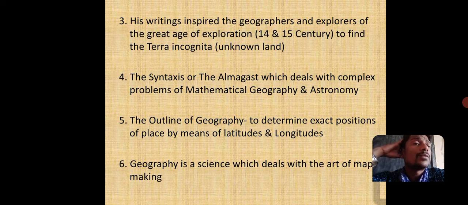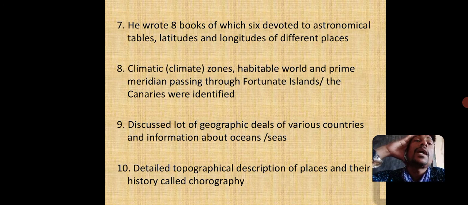The outline of geography, to determine the exact positions of places by means of latitudes and longitudes, was studied and written in the Outline of Geography book. Geography is a science which deals with the art of map making, was said by him. He wrote 8 books, of which 6 books were devoted to astronomical tables, latitudes and longitudes of different places. Climatic zones, the habitable world, and the prime meridian passing through the Fortunate Islands, the Canaries, were also identified by him. He discussed a lot of geographic details of various countries and information about oceans and seas.